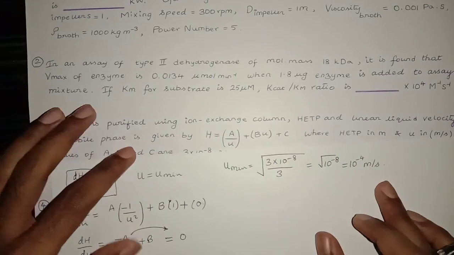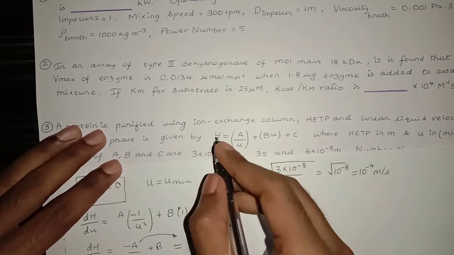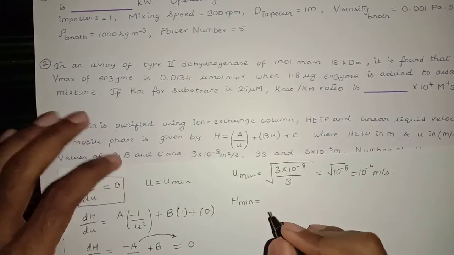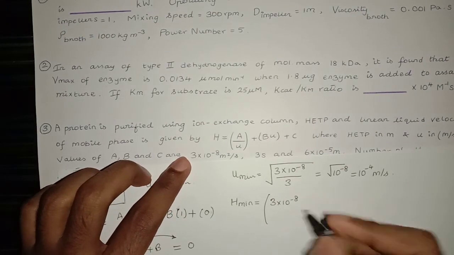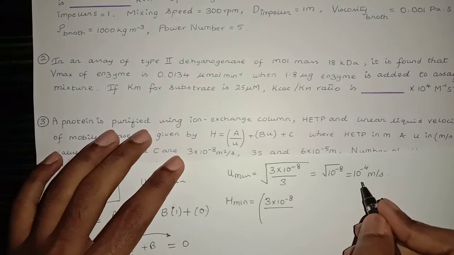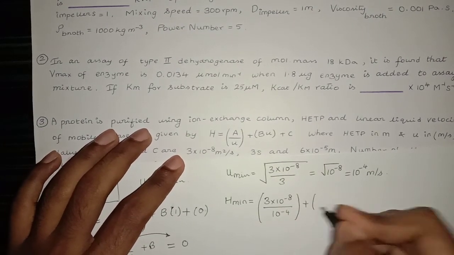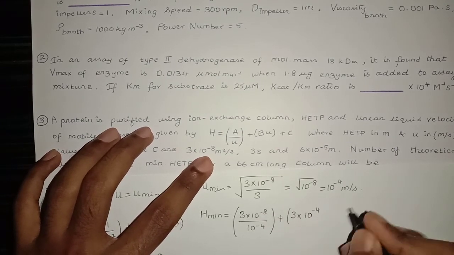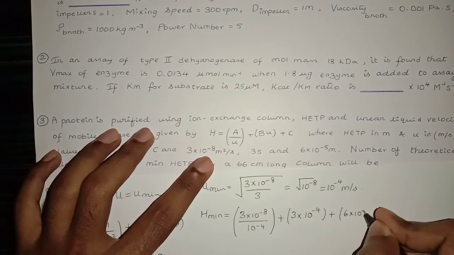U minimum is found. So substitute this value wherever there is u and we will get H minimum. H minimum is equal to A, 3 into 10 raised to the power negative 8, divided by u minimum 10 raised to the power negative 4, plus B, 3 seconds times 10 raised to the power negative 4, that is the u minimum value, plus C, 6 into 10 raised to the power negative 5.